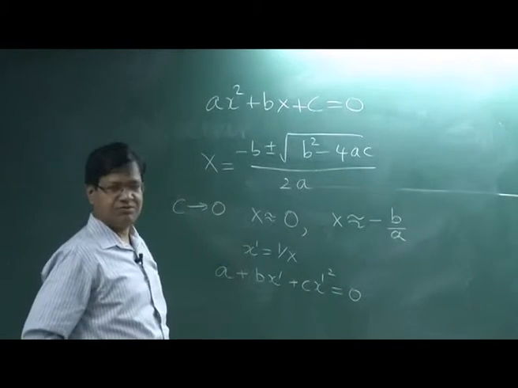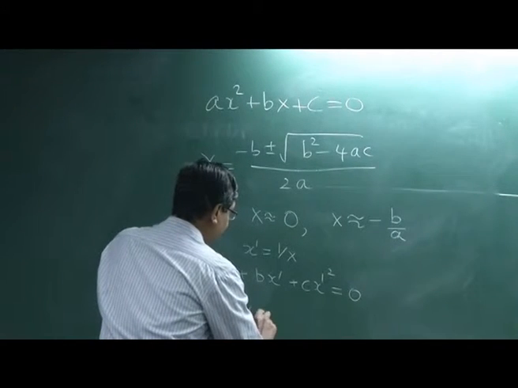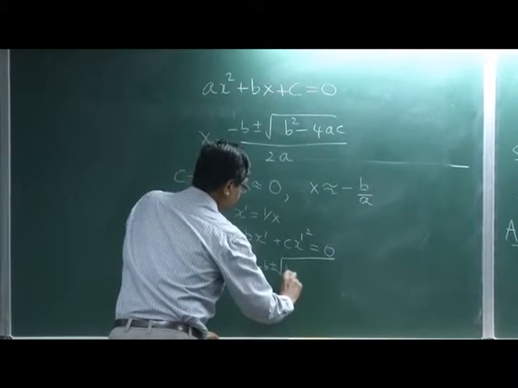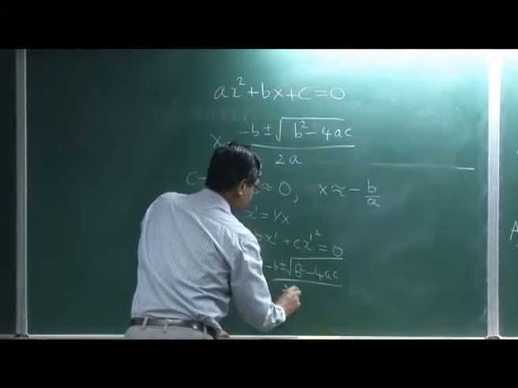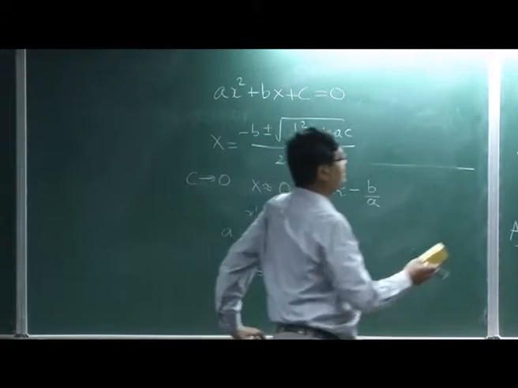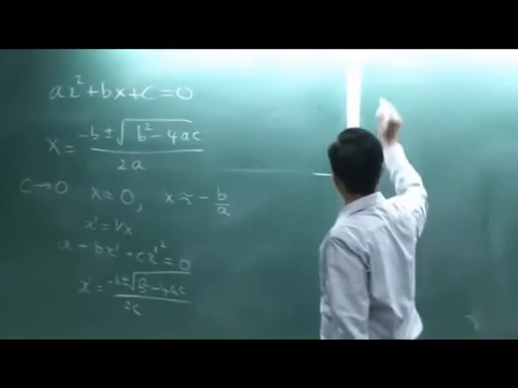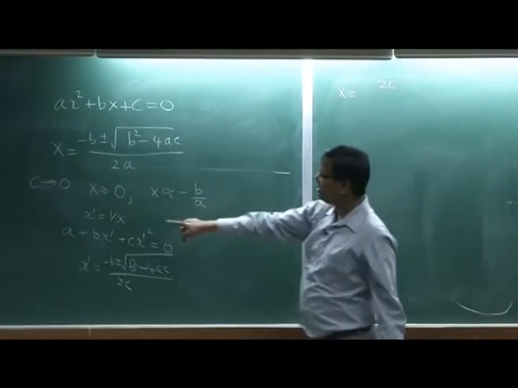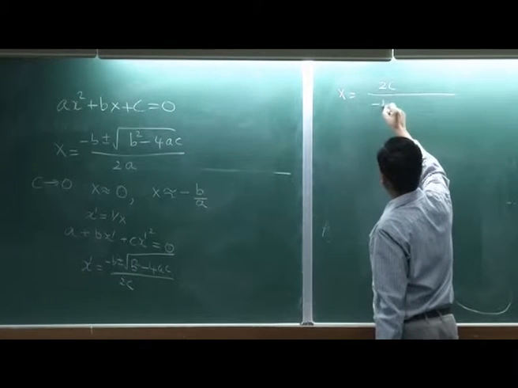Now, let us solve this equation. So, x prime is minus b plus or minus the square root of b squared minus 4ac, divided by 2c. So, what is the value of x? Again, the value of x from here: x equal to 1 by x prime. So, 2c divided by minus b.